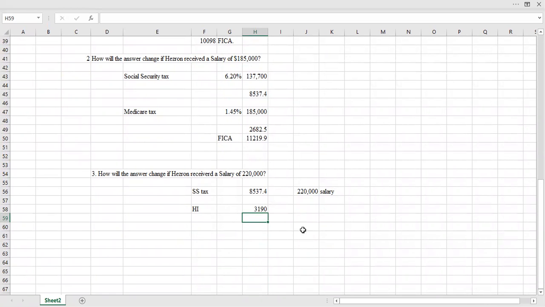He made way over 200,000 for single individuals. The excess is that minus 200,000, so 20,000 above the threshold for single individuals.